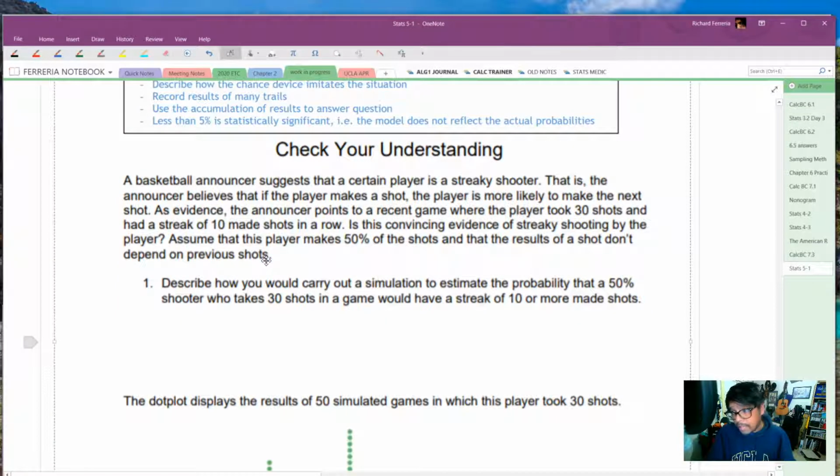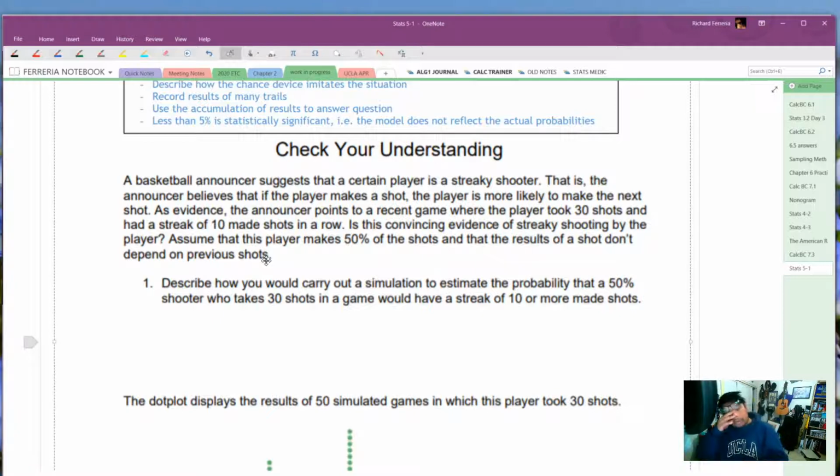So in Check Your Understanding, we're looking at a basketball announcer suggesting that a certain player is a streaky shooter. That is, the announcer believes that if the player makes a shot, the player is more likely to make the next shot. And as evidence, the announcer points to a recent game where the player took 30 shots and had a streak of 10 made shots in a row. Is this convincing evidence of streaky shooting by the player? Assume this player makes 50% of the shots and that results of a shot don't depend on the previous shot.